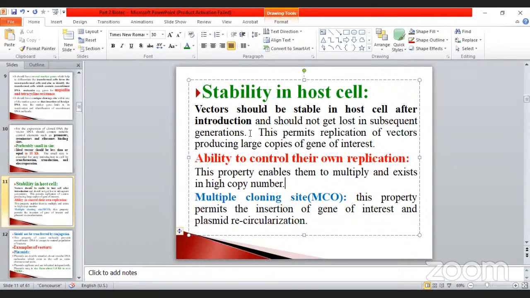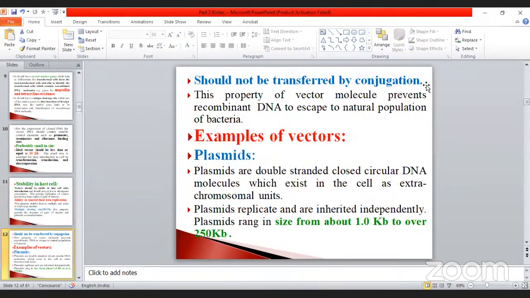The next one is that it should not be transferred by conjugation. This property of the vector molecule prevents recombinant DNA from escaping to the natural population of bacteria. Suppose E. coli is also one of the bacteria, isn't it?